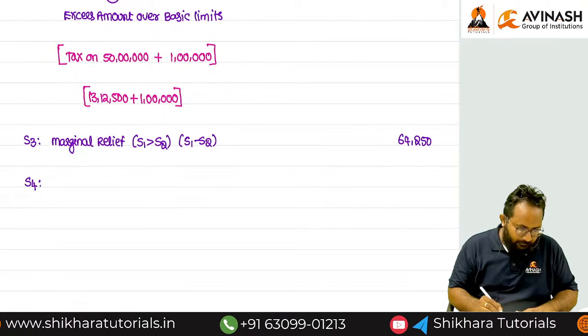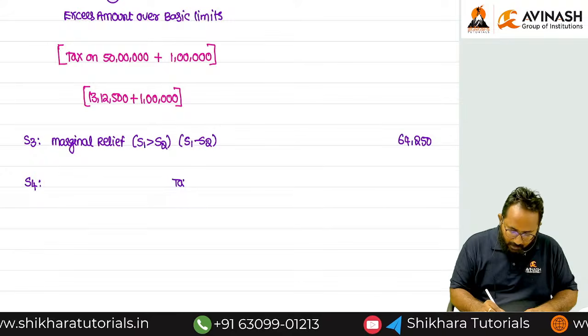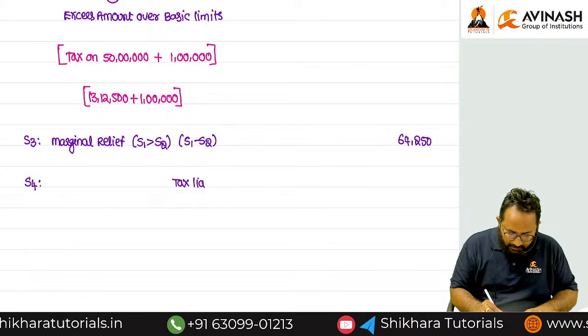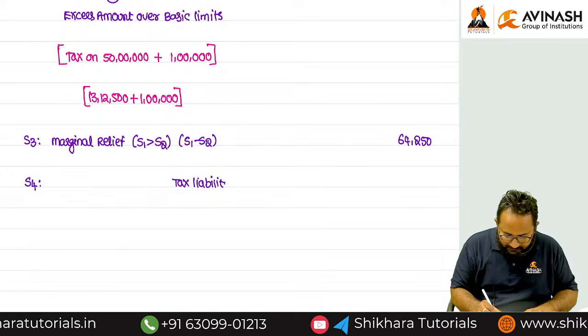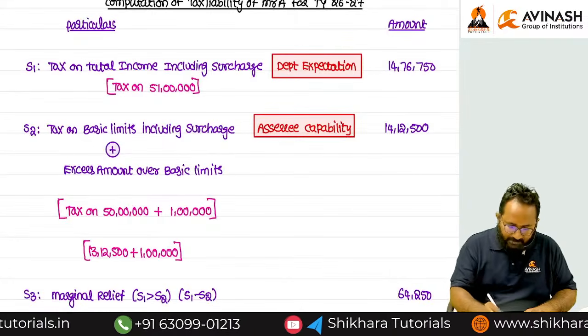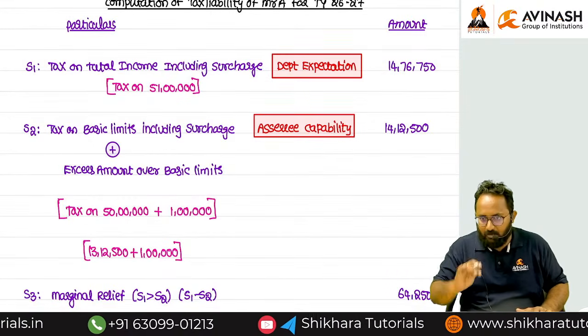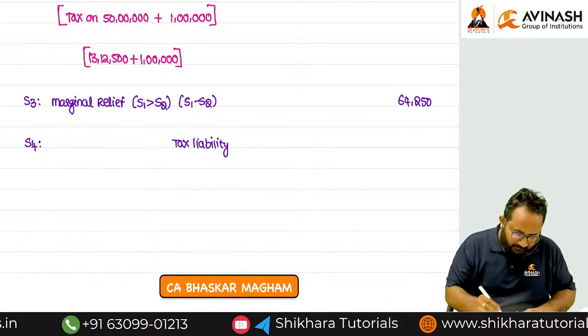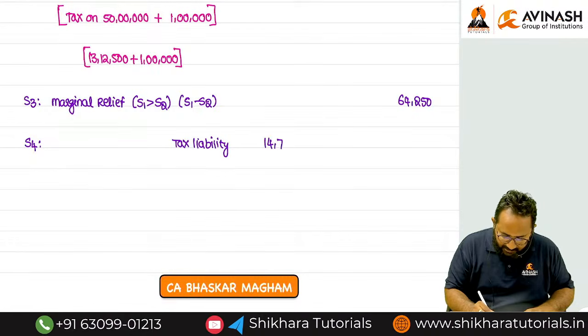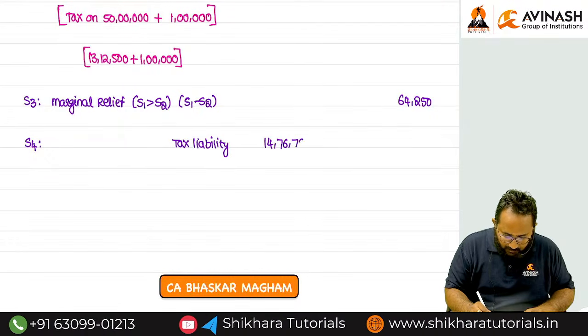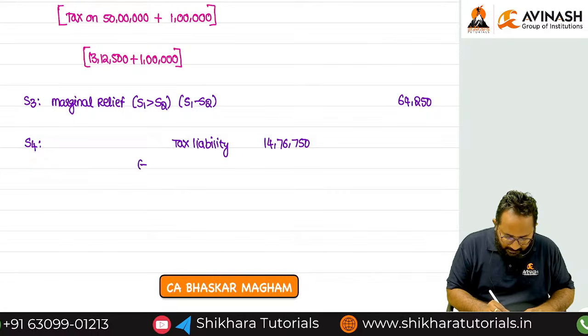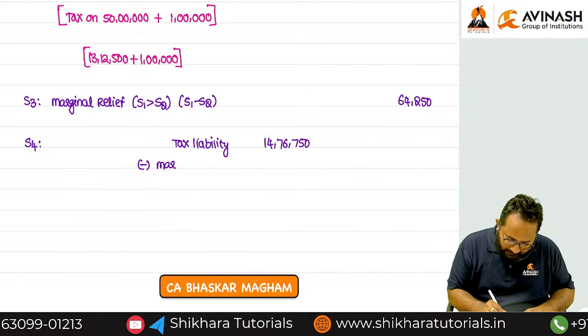Just tell me what is the tax payable or tax liability. Yes, the department will always ask for the tax liability as per their expectation. They will not compromise on this. How much? 14,76,750. But the department is giving the marginal relief.